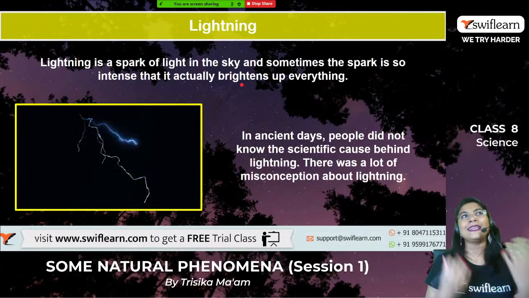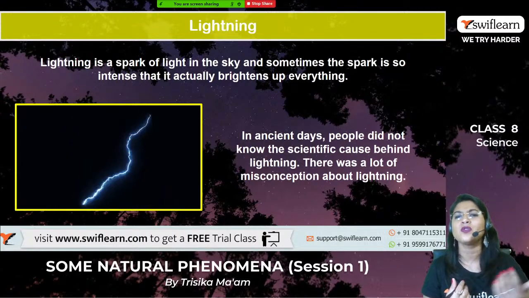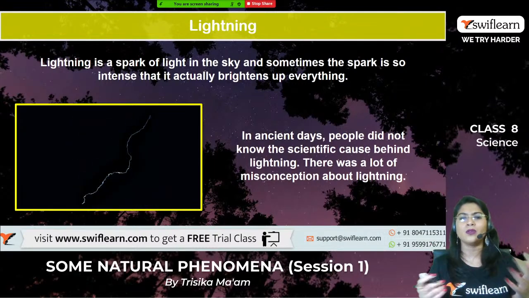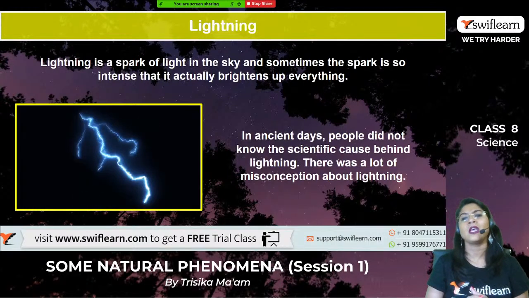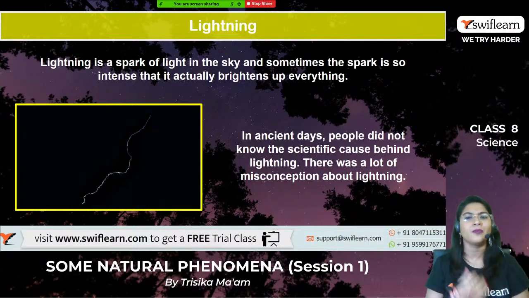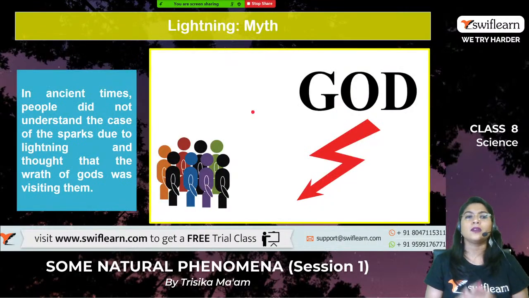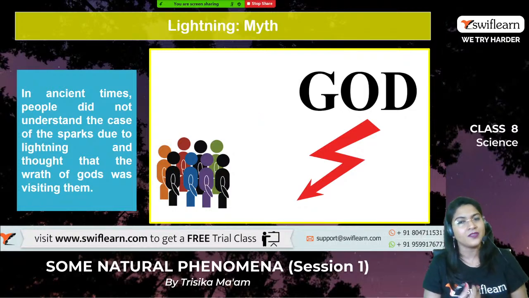In the ancient days, people did not know the main scientific reason for lightning. They did not know how it was happening or what its main effect was, and they had a lot of misconceptions about lightning. They thought that during lightning the wrath of the gods was visiting them.